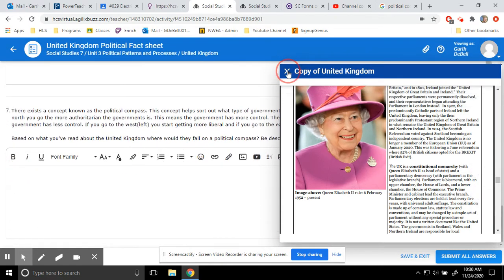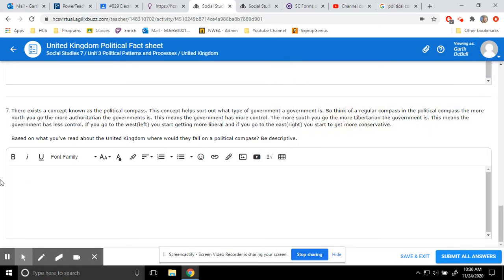Now, I'm going to close out of this. Now, this number 7 is a little more complex. It's going to require that you have read the entire read doc and have a good understanding of what is going on. So there exists a concept known as the political compass. This concept helps sort out what type of government a government is. So think of a regular compass, but the political compass is set up so that the more north you go, the more authoritarian the government is.